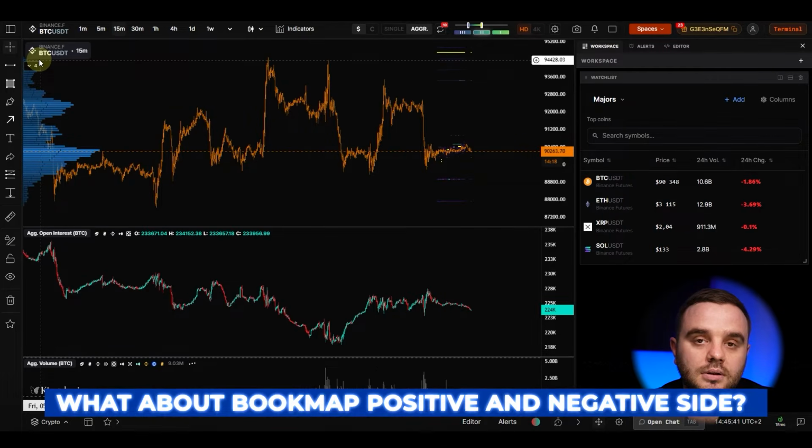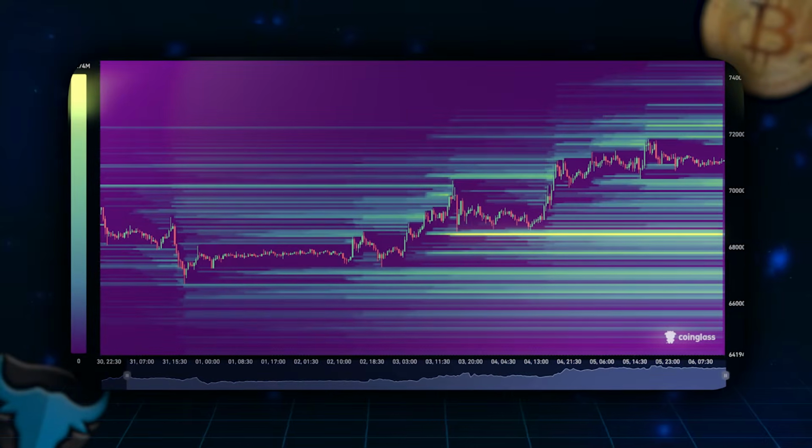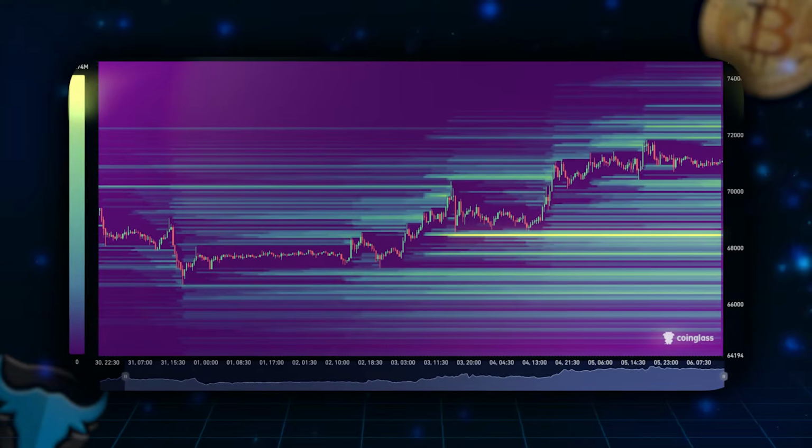What about Bookmap? Its positive and negative sides. Let's discuss it. Before that, I want you to understand one important thing. The heatmap is just a tool. It is one part of order flow. On its own, it does not deliver consistent results if you don't understand how to read the market as a whole.